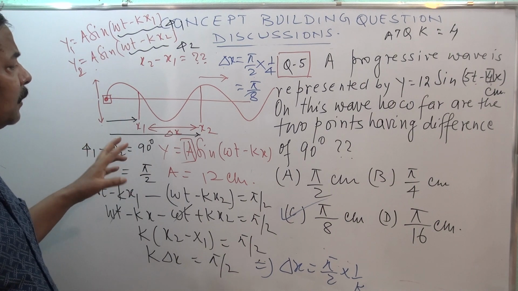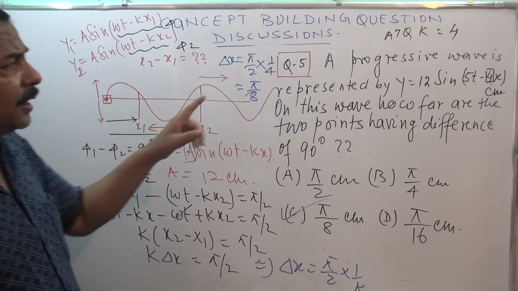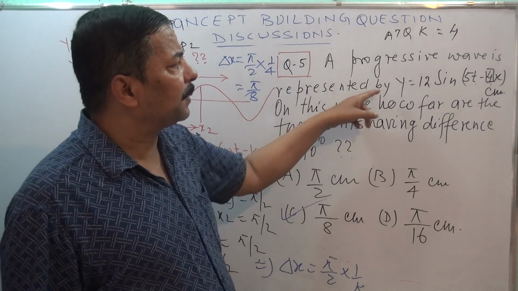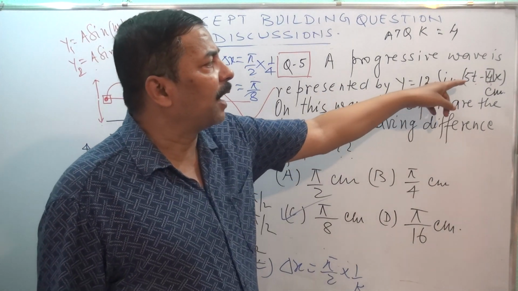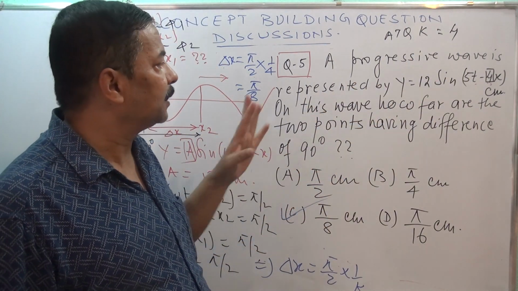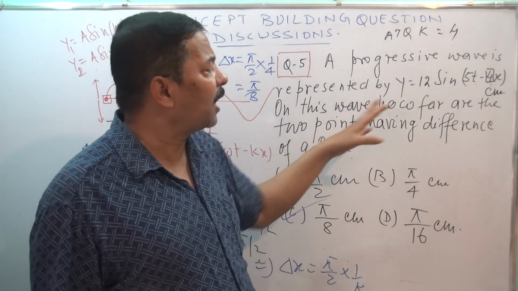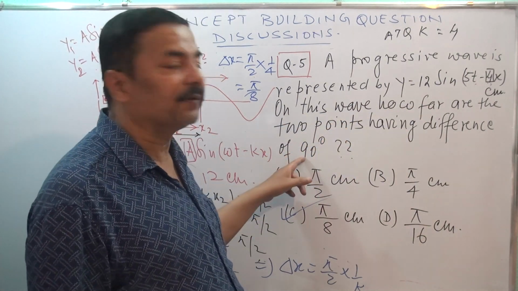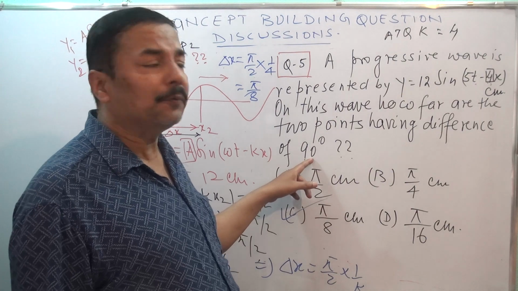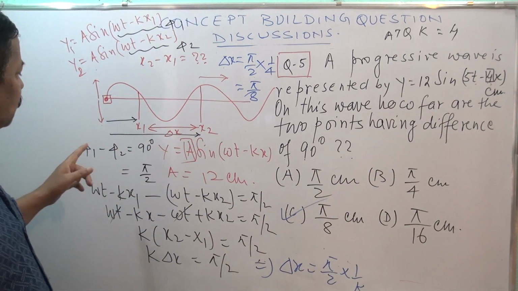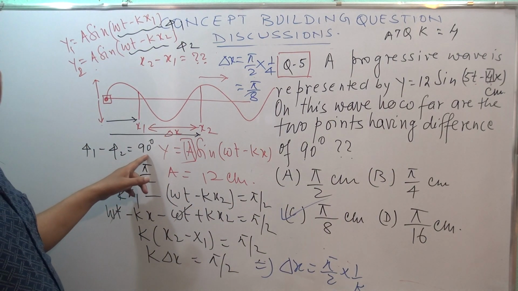Why? Because according to the question, the progressive wave is represented by y = 12 sin(5t − 4x) centimeter. On this wave, how far are the 2 points having a difference of 90 degrees? That means phase difference φ1 minus φ2 is given as 90 degrees.